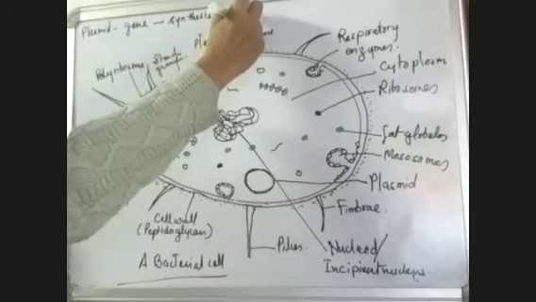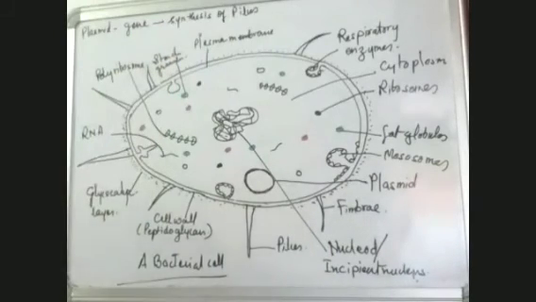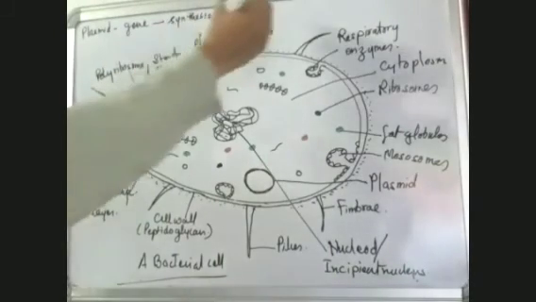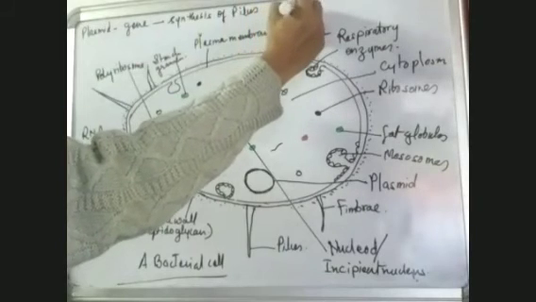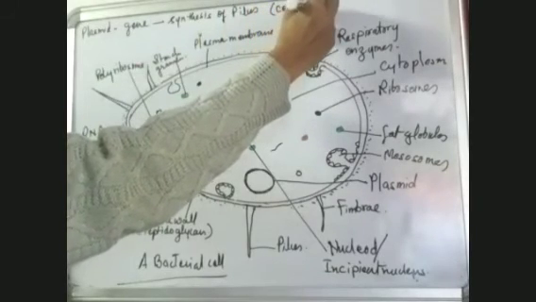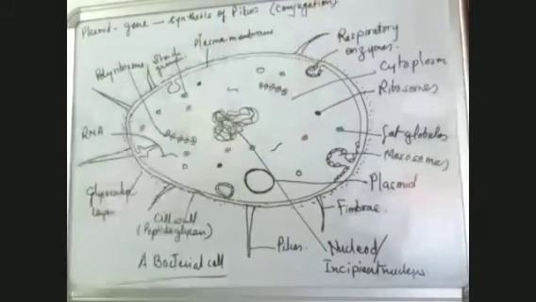And what is this pilus used for? Pili are rod-like structures. These are used to perform the process of conjugation. Conjugation is a type of sexual reproduction which takes place in bacteria.